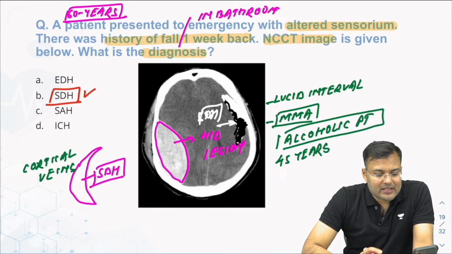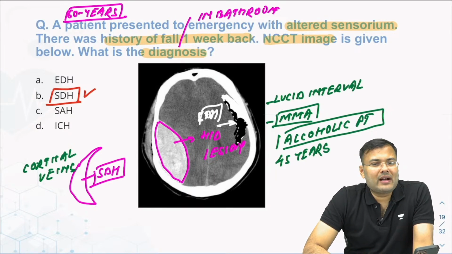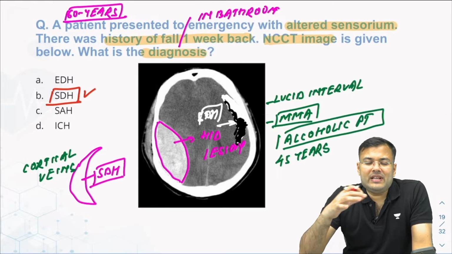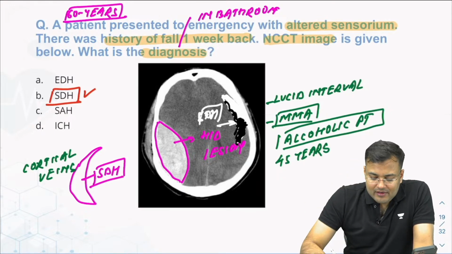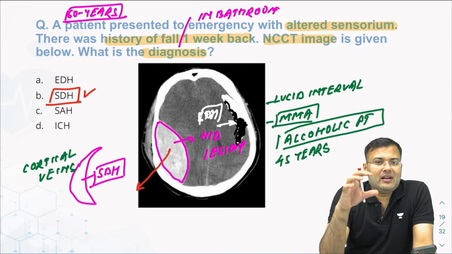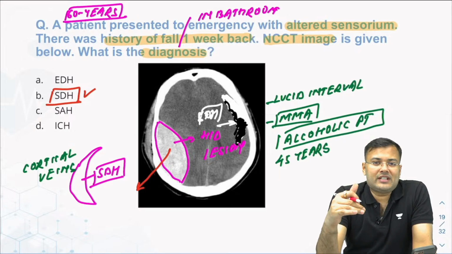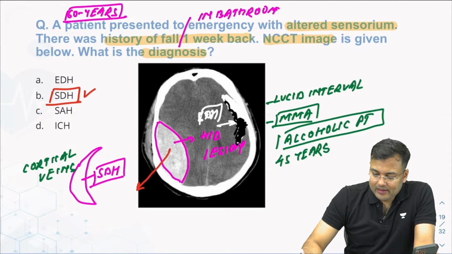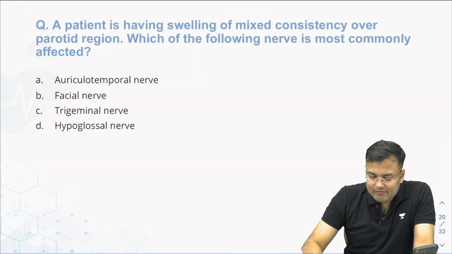History was suggestive of SDH, so you should mark SDH if the picture was not very clear. And obviously for 48 hours only this kind of good picture is there, hyperdense lesion. After 48 hours what happens? This kind of hyperdense lesion is not seen. Clear? So it is SDH, not the EDH. I will modify this question.